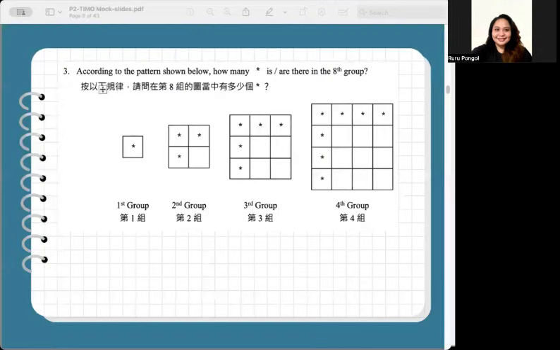In number 3, according to the pattern shown below, how many asterisks or stars are there in the 8th group? Several groups of stars are shown, and the question asks how many stars appear in the 8th group. Each group forms an n by n grid. Group 1 is 1 by 1, second is 2 by 2, third is a 3 by 3, and fourth is a 4 by 4. For each group, the top row has n stars. The left column also has n stars.